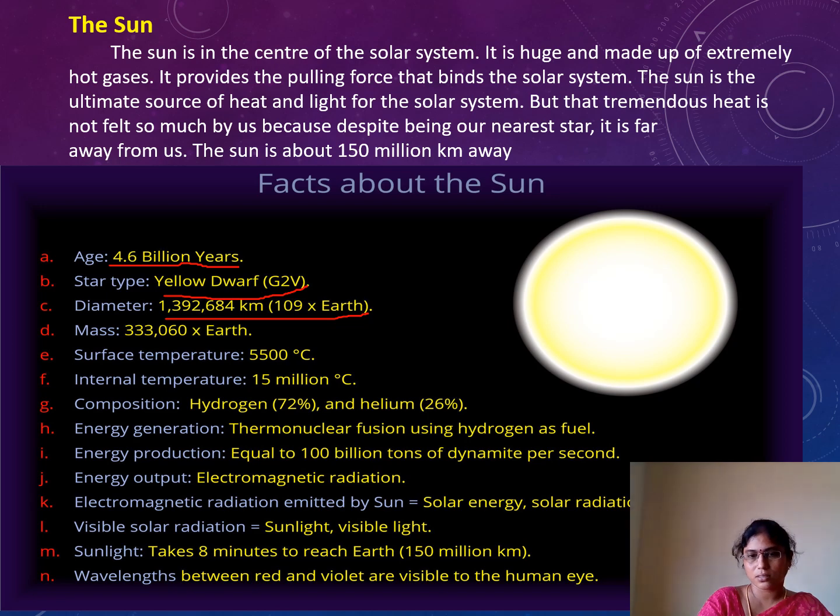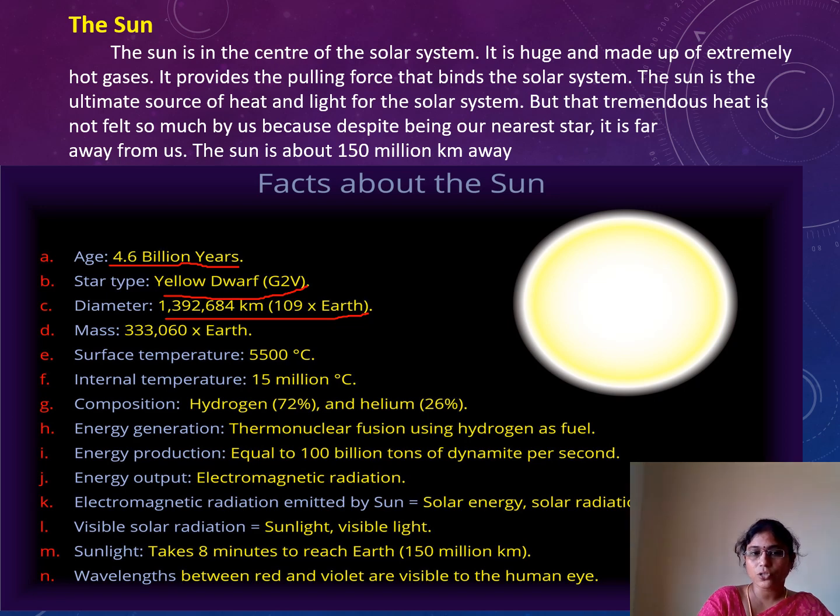The diameter of the Sun is 13,92,684 kilometers, which means we have to multiply the diameter of the Earth by 109 times. In size, the Sun is bigger than the Earth, and its mass is 3,33,060 times bigger.